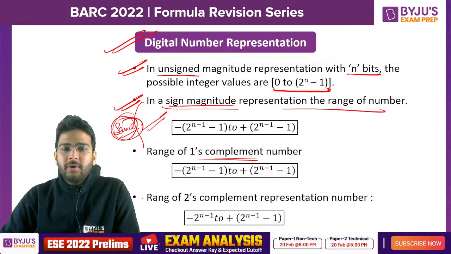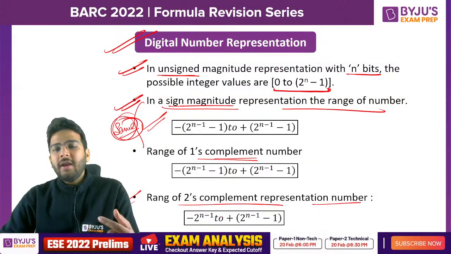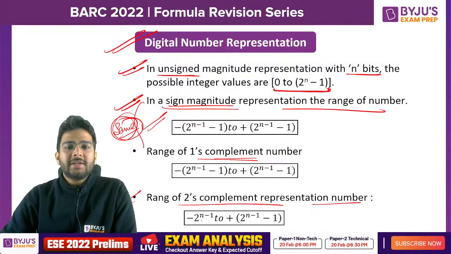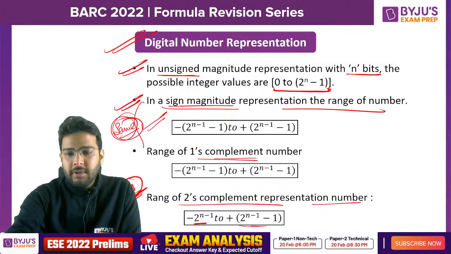But if we talk about the range of 2's complement numbers, in this case we can represent one more negative number. That's why it is minus 2 raised to the power n minus 1. The positive side is the same, but this is the difference. Okay, so this is important. The 2's complement range is very important. Remember this formula.